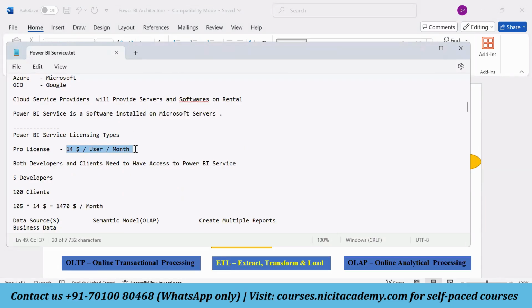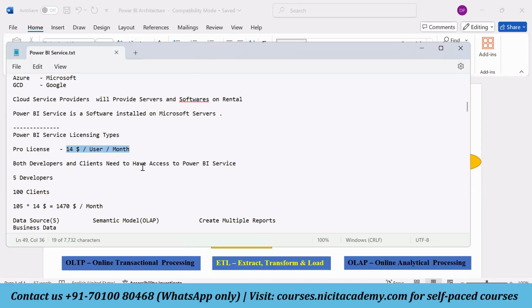So this is just a cost, which is very minimal as compared to the infrastructure, the staff members, hiring the admins, and maintaining the servers and the monitoring services and all those things. As compared to that, this service is much less. This is a minimal cost provided by Microsoft. So if you want to use the Power BI service, per user you need to pay $14 per month.